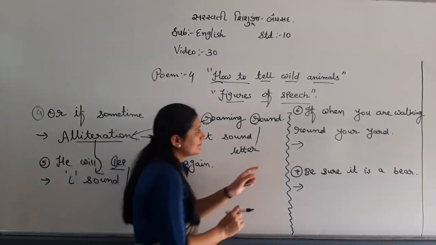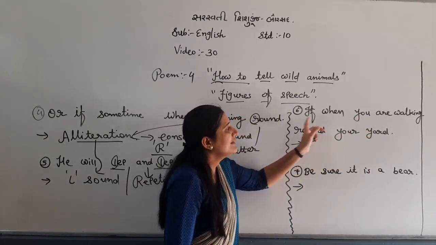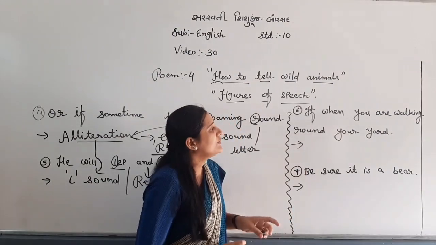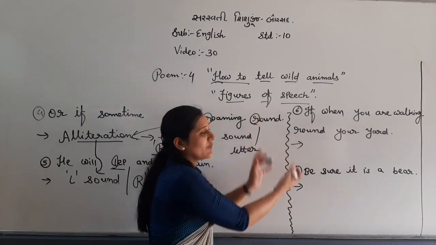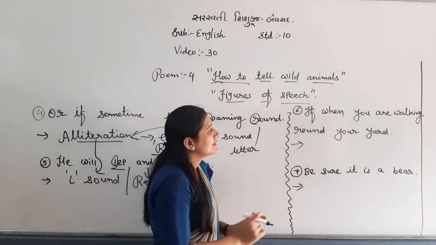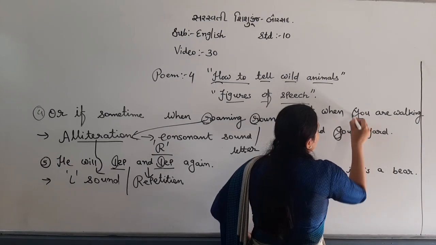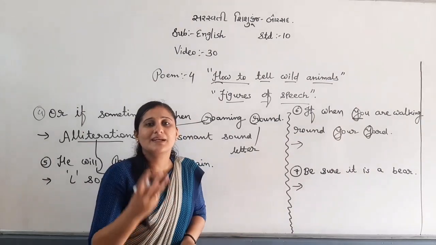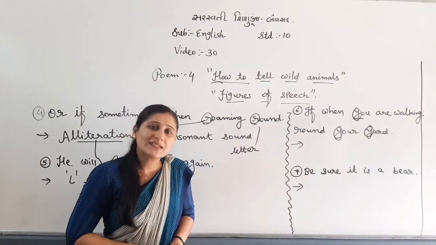Let's see next. "If when you are walking round your yard." As I told you, in all of these there is alliteration. So here which? Y consonant letter is repeated thrice. Y consonant sound is repeated thrice.